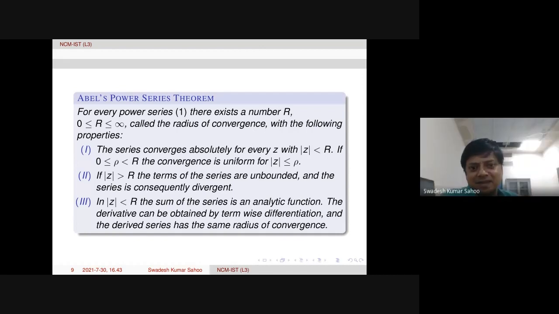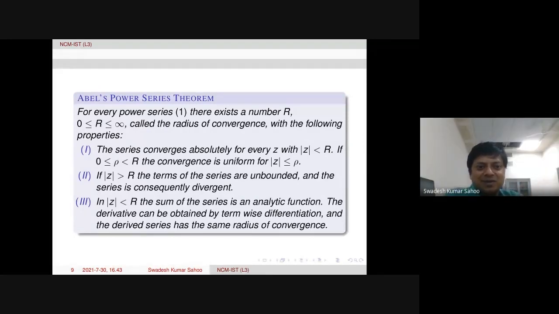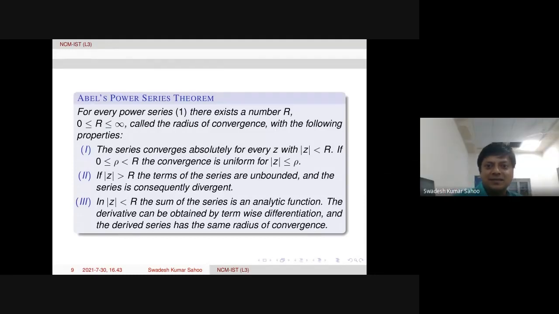Now, this theorem says within each compact disk, it will be uniformly convergent. Okay. Yes, sir. But if your series is absolutely convergent within this, then we can have this uniform convergence within compact disks within that. Okay.